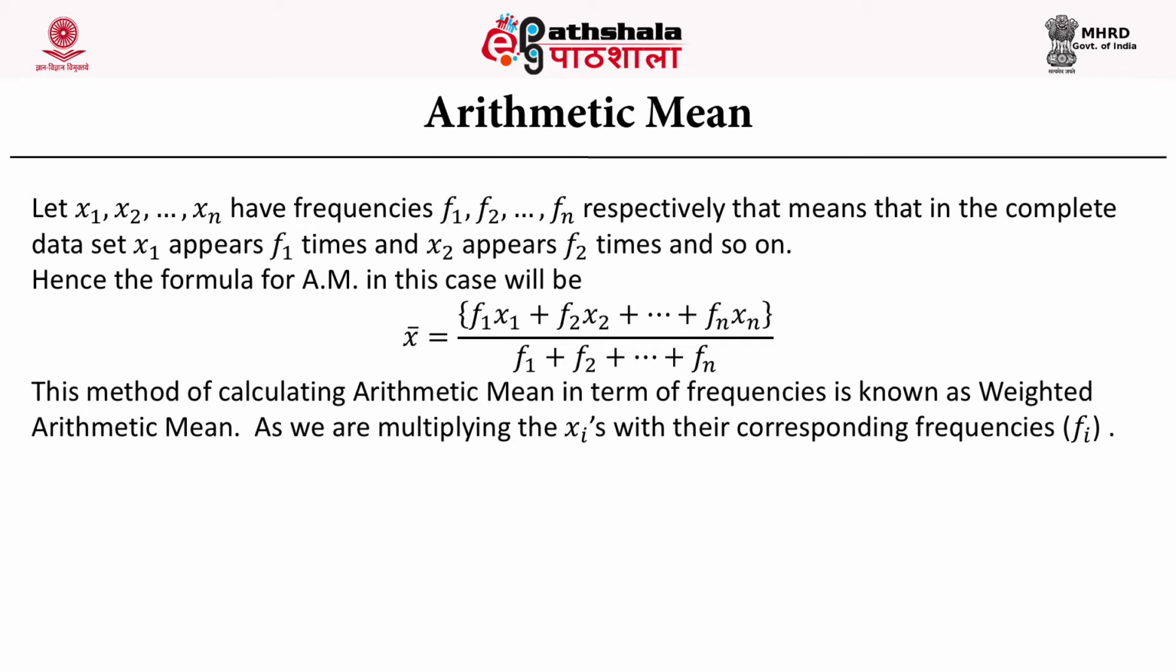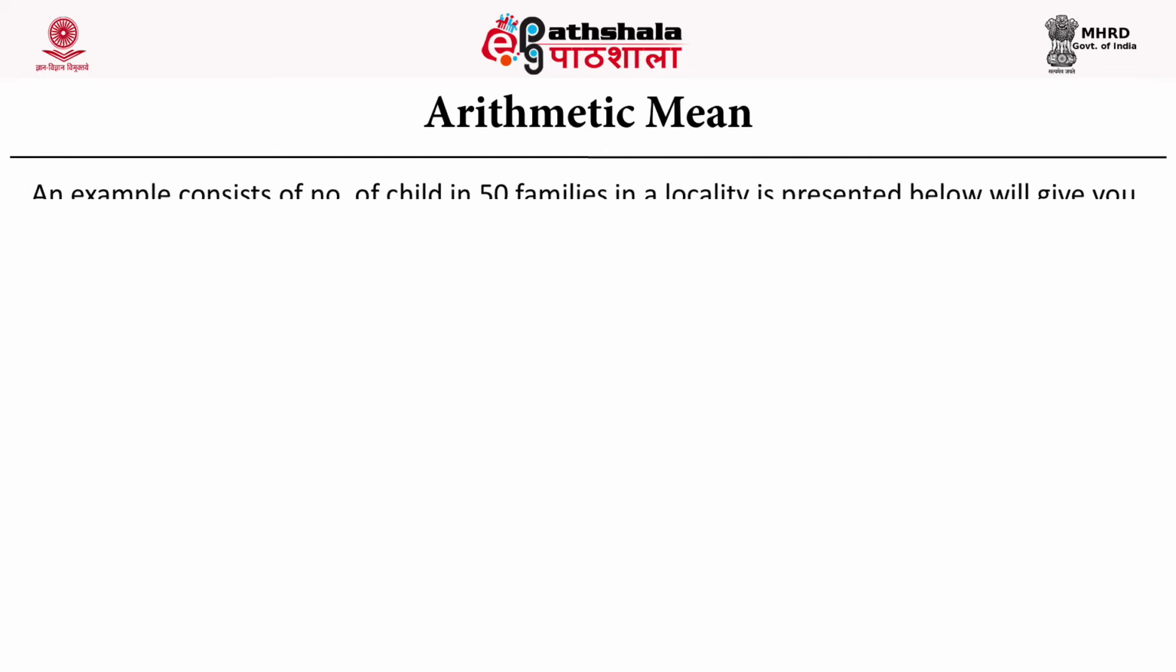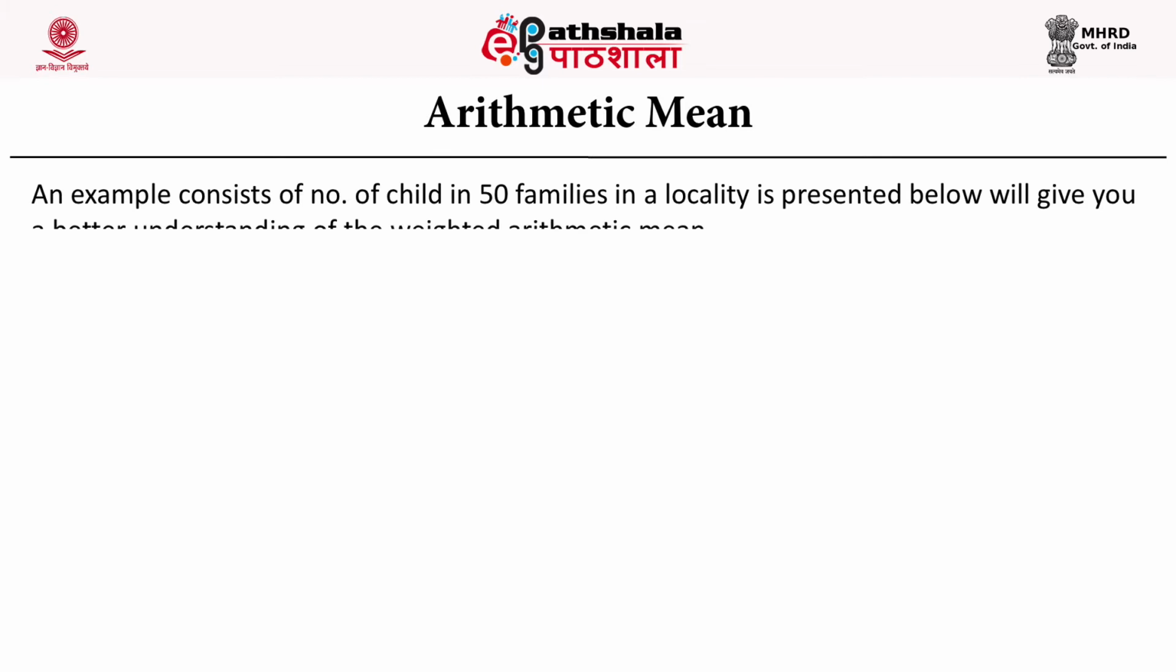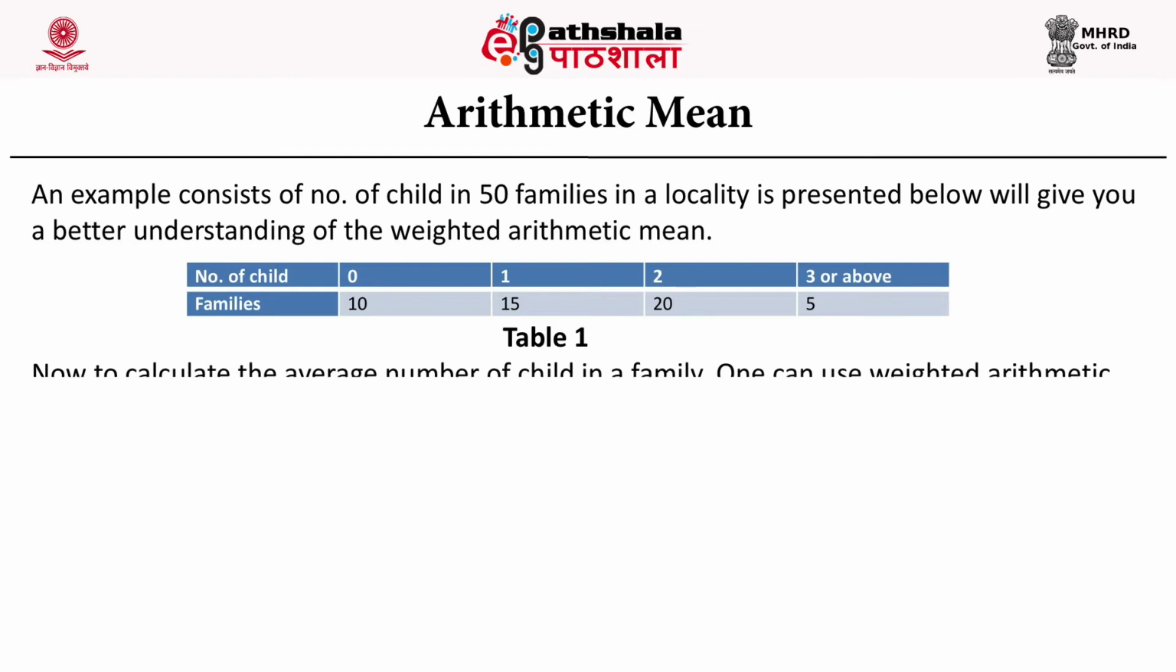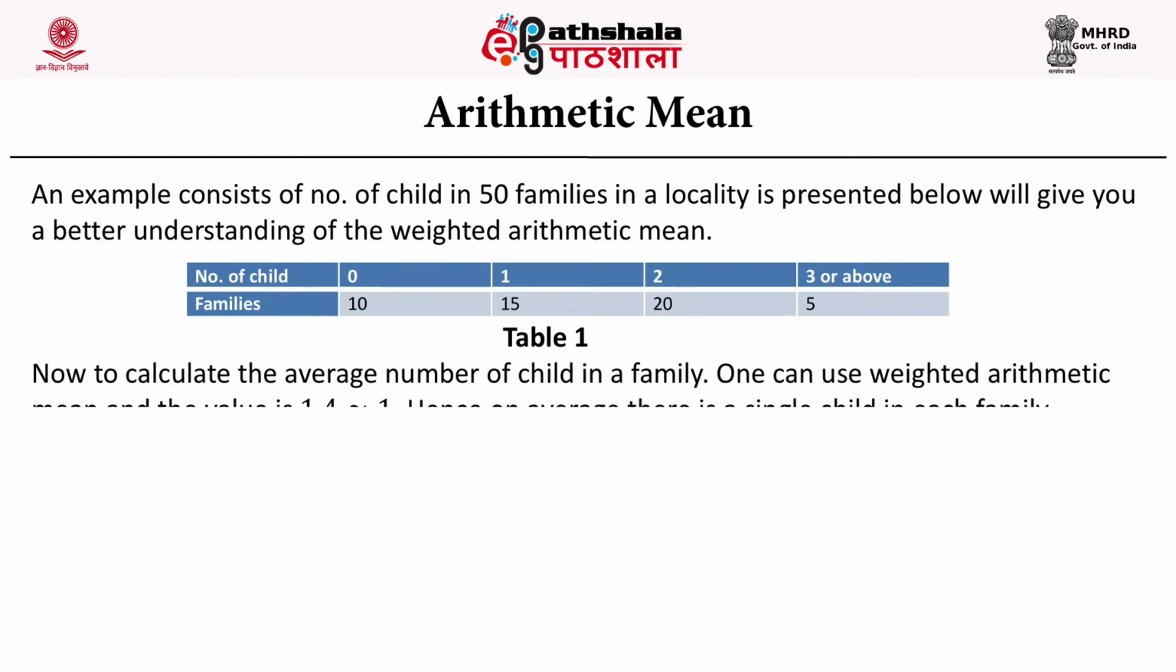This method of calculating arithmetic mean in terms of frequency is known as weighted arithmetic mean, as we are multiplying the xi's with the corresponding frequencies. So we are discussing an example. An example consisting of the number of children in 50 families in a locality is presented below. It will give you a better understanding of the weighted arithmetic mean.